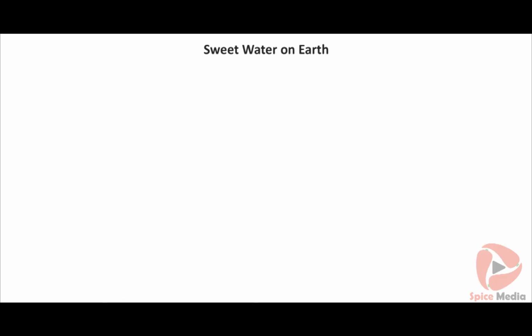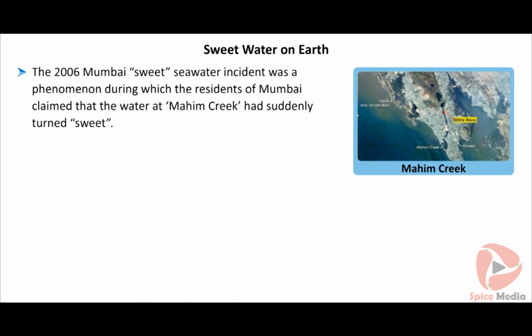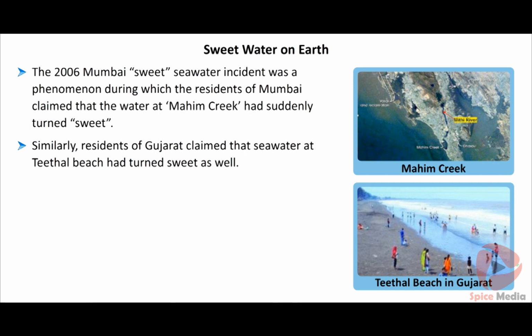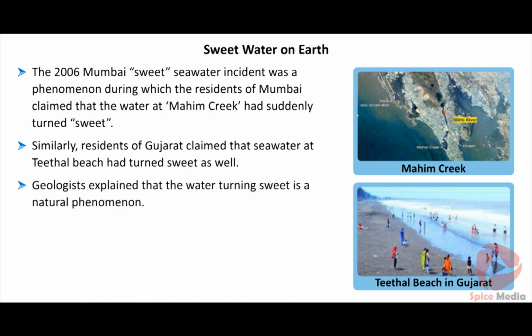The 2006 Mumbai sweet water was a phenomenon during which the residents of Mumbai claimed that the water at Mahim Creek had suddenly turned sweet. Similarly, residents of Gujarat claimed that sea water at Teethal Beach had turned sweet as well. Geologists explained that the water turning sweet is a natural phenomenon.